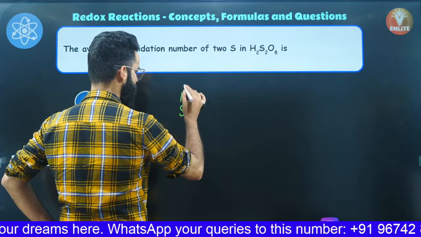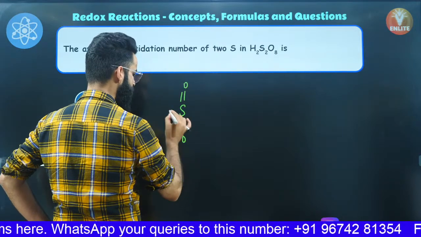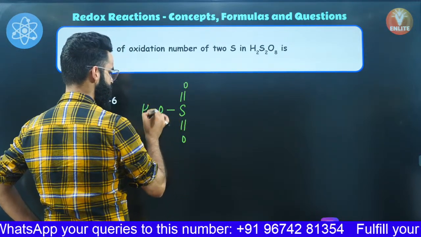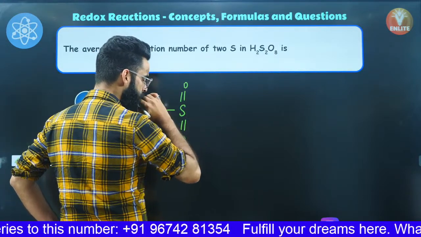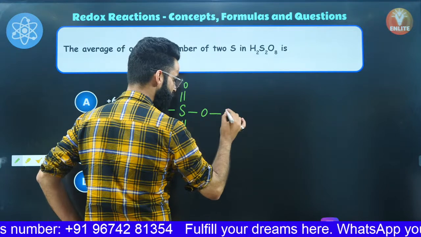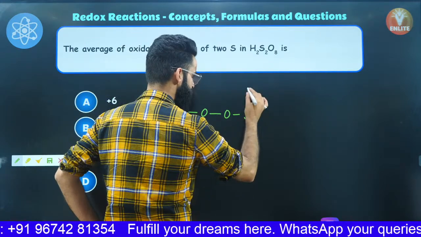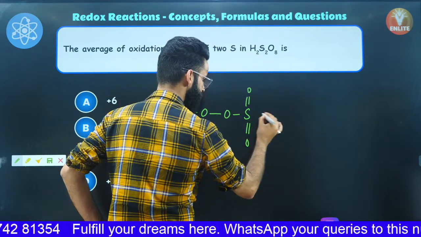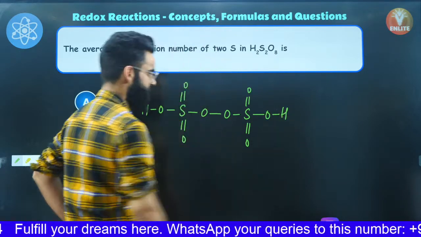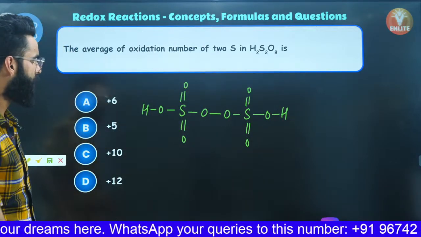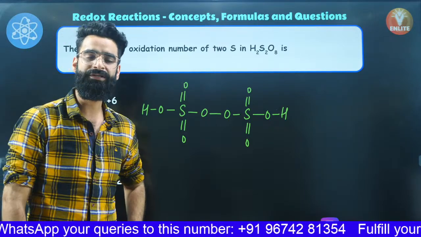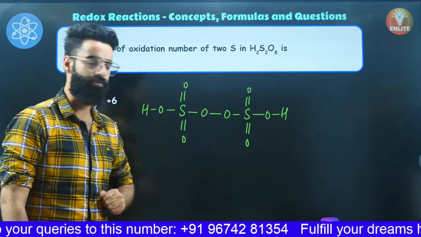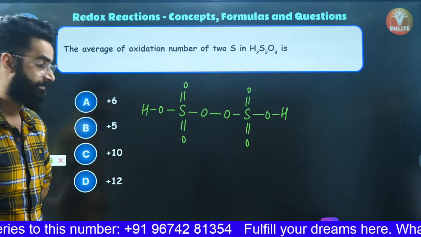See guys, this is S double bond O, this is one more double bond, this is oxygen attached with hydrogen. So till now I have used 3 oxygen atoms, right? So there is one oxygen here, and this is S double bond O, this oxygen attached with hydrogen. This is the structure of your H2S2O8, right? Now you need to basically calculate the average oxidation state of sulfur in this particular compound, right? You need to calculate the average oxidation state of sulfur.